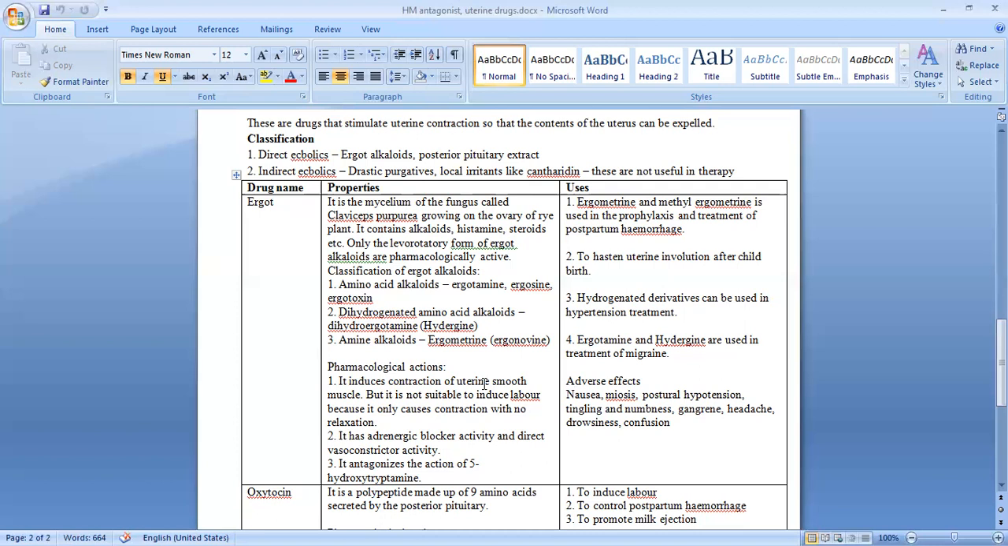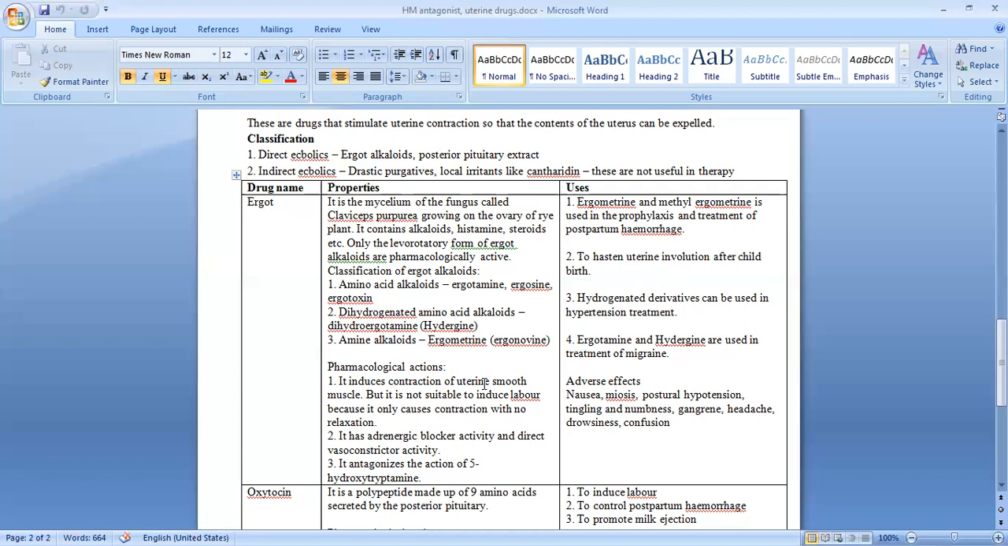Then these hydrogenated derivatives which we talked about, that compound which we said is hydergine, can be used in treatment of hypertension or high blood pressure. Then ergotamine as well as hydergine are both used for treatment of migraine.